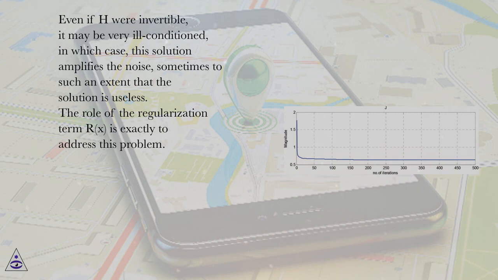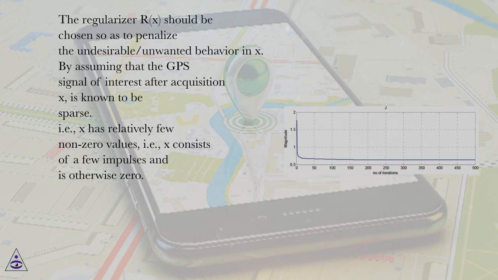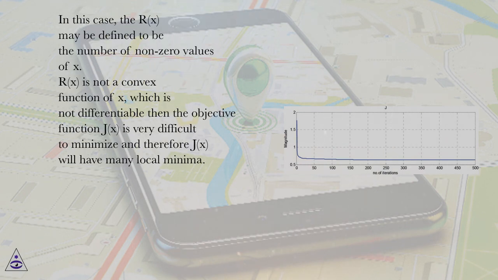The role of the regularization term R(x) is exactly to address this problem. The regularizer R(x) should be chosen so as to penalize the undesirable or unwanted behavior in x. Assume that the GPS signal of interest after acquisition, x, is known to be sparse, i.e., x has relatively few non-zero values; x consists of a few impulses and is otherwise zero. In this case, R(x) may be defined to be the number of non-zero values of x. R(x) is not a convex function of x, and is not differentiable, so the objective function J(x) is very difficult to minimize and J(x) will have many local minima.